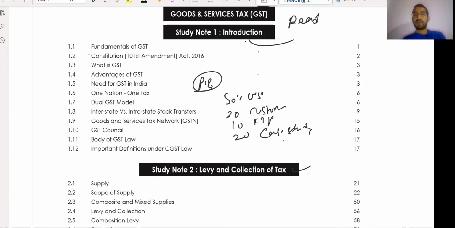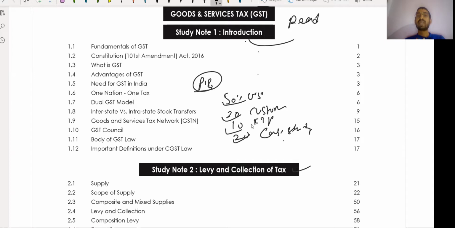First of all, we will discuss the curriculum. We have 50 marks for GST, 20 marks for Customs, 10 marks for FTP, and 10 marks for case study basis. Okay. For case study basis questions, I can say that the study material and past year papers are more than sufficient. Okay. Case study basis questions. So hope you understand that.